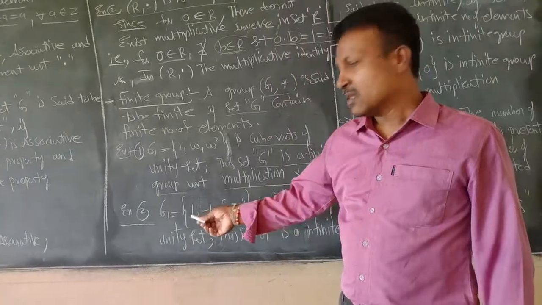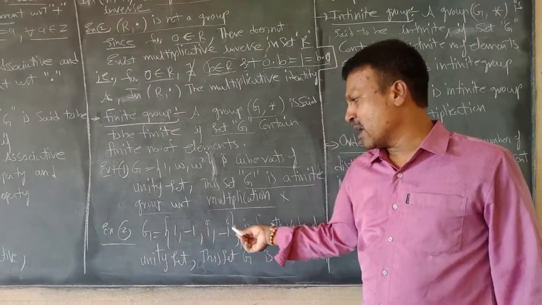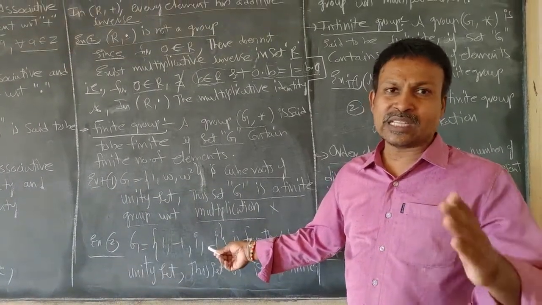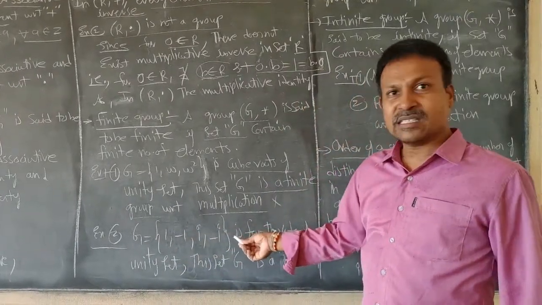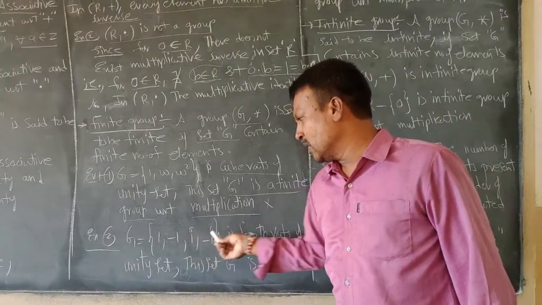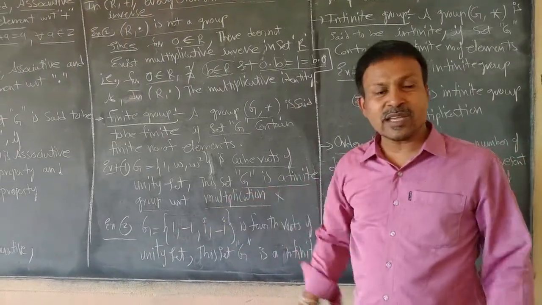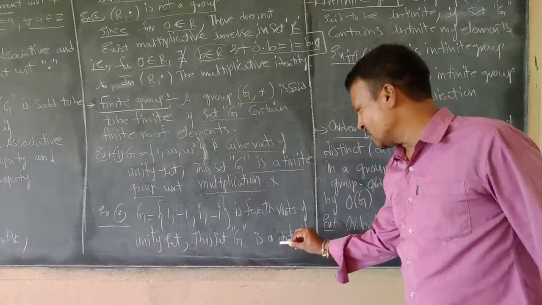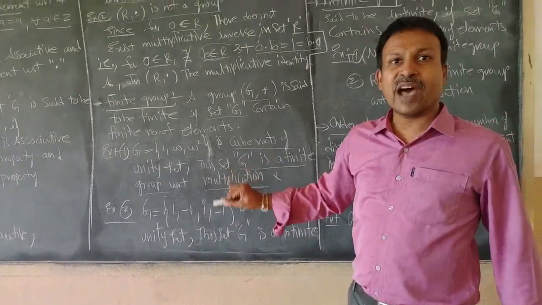Right. The second example for finite group is G is equal to {1, minus 1, i, minus i}. The same set you might have learned in your intermediate or in your 12th standard. Right. Knowing that G is equal to {1, minus 1, i, minus i} is a set of four roots of unity. It contains a countable number of elements. That is 1, 2, 3, 4. That is, this set G contains a countable number of elements, and this set G satisfies the four properties: closure, associative, identity, inverse properties with respect to multiplication. Therefore, this set G is a finite group.